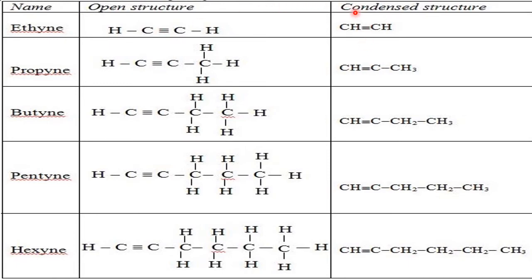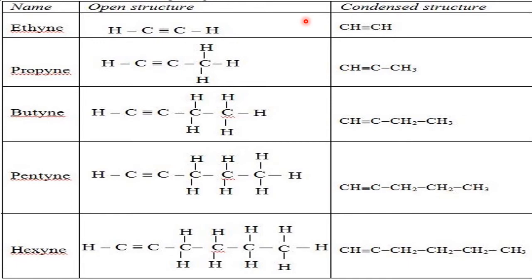But one thing here: in the case of alkane, the first member is methane. But in the case of alkyne, why is the first member methane not there? Let us check. If you put n equal to 1 in the general formula CnH2n-2, what happens? C1, H(2 into 1 minus 2) equal to C1, H(2 minus 2) equal to 0.